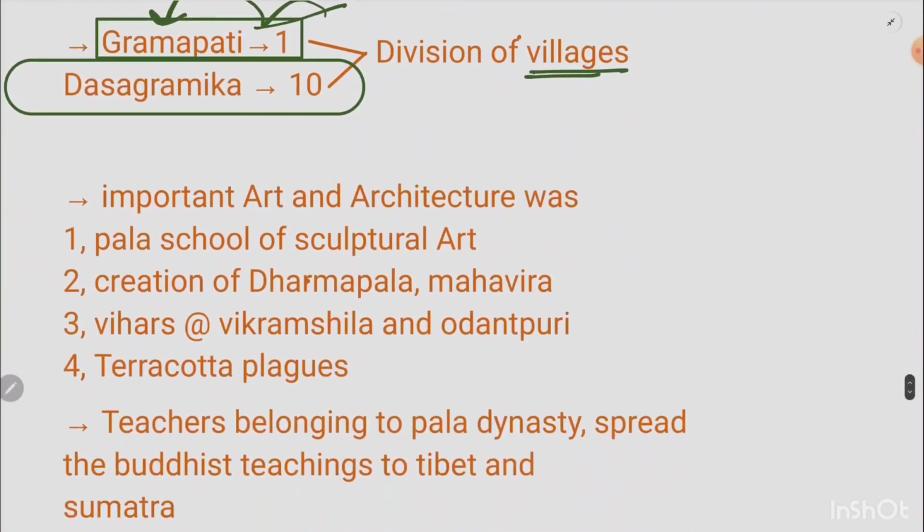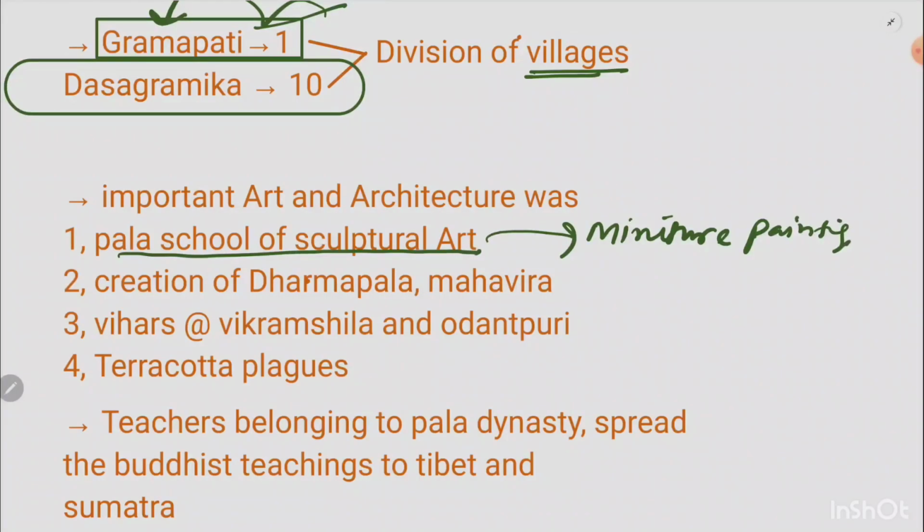Some of the other important things in terms of art and architecture that were very famous during the Pala period: the first thing was the Pala school of sculptural art. Sculptures started emerging from this period, and the most prominent example is miniature painting. It is believed that miniature paintings started arising from this very period. Some of the most important creations from this sculptural art are the Dharampala sculpture and the Mahavira sculpture.